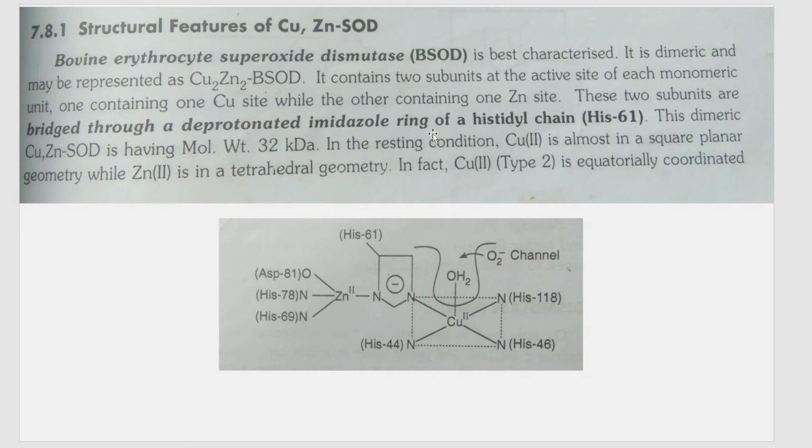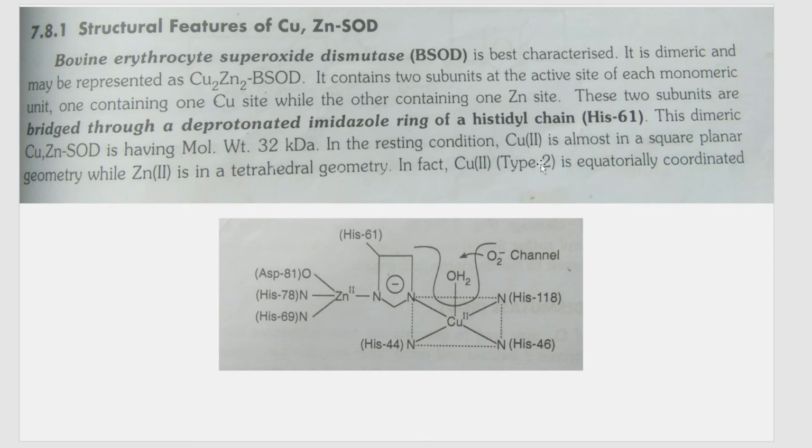And these two subunits are bridged through a deprotonated imidazole ring. So can you see this? This is like a bridge between subunit 1 and subunit 2 containing zinc and copper. So this is an imidazole ring which acts as a bridge between these two subunits, and the overall molecular weight is around 32 kilodalton.